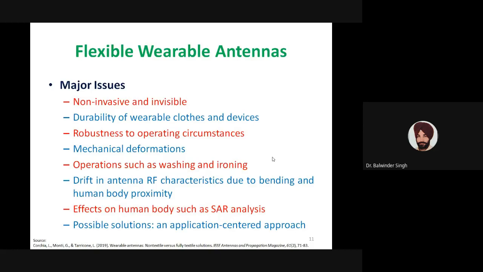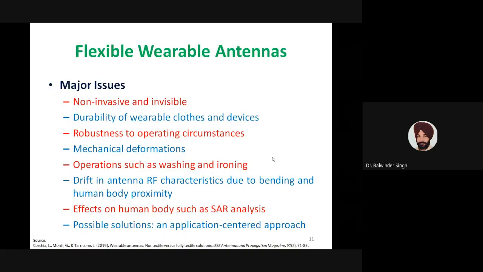So how to make invisible antennas? That is a major issue, because no one will like it if there are large antennas which are visible on the cloth. These may not be very appealing to the user. So the appeal of the garment or the cloth should not be disturbed when the antenna is integrated.